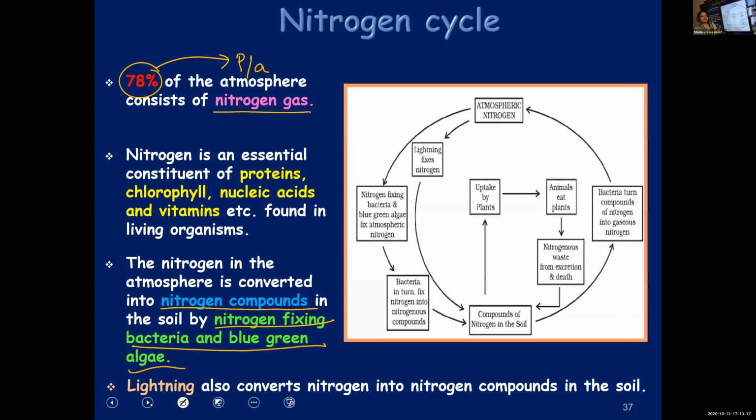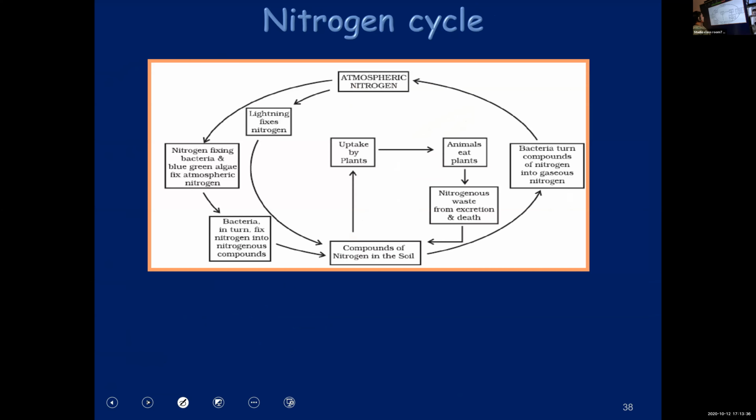Okay. And nitrogen should be converted to nitrogen compounds. Only then can plants and animals use it. And who will do that? Nitrogen fixing bacteria or blue-green algae. This conversion also takes place at the time of lightning.